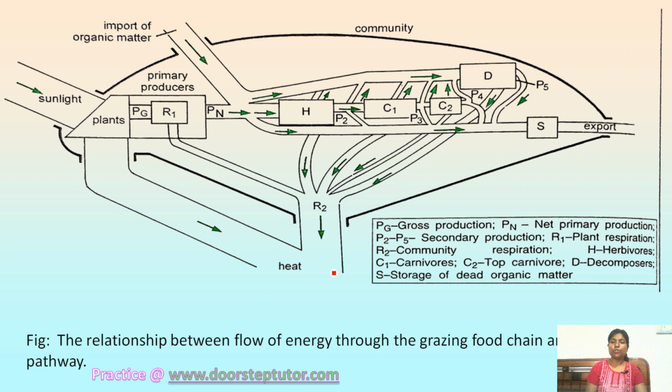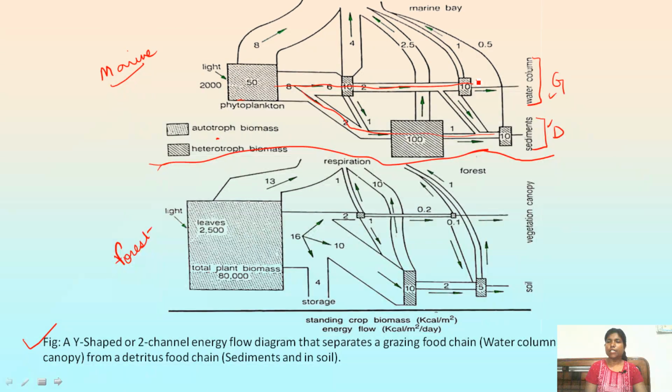Now if you see the energy flow percentage at the end of each chain, you will see that here, in this case, 100% of energy is getting transferred to the successive consumer, right? And here in the detritus food chain, approximately 10% of the energy is getting transferred at the last stage.